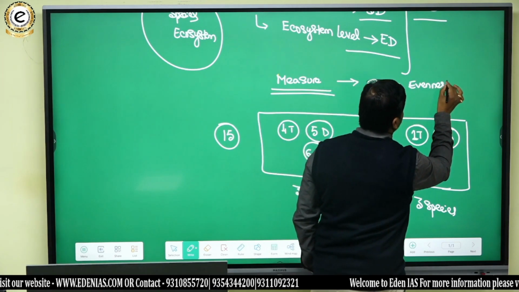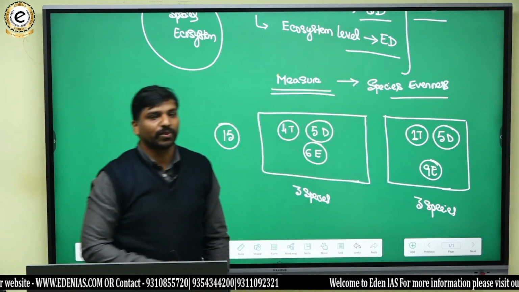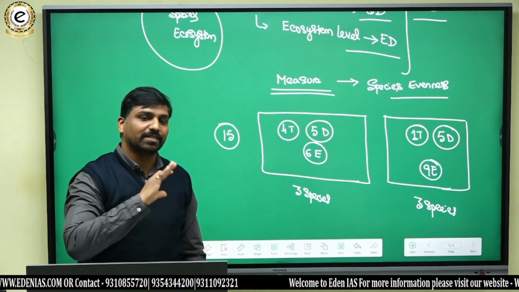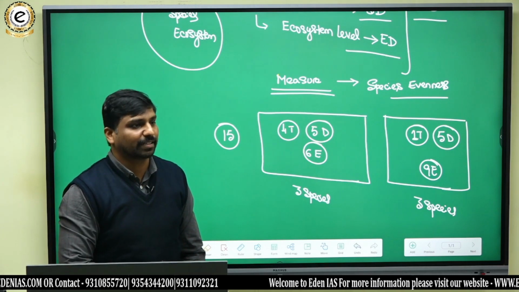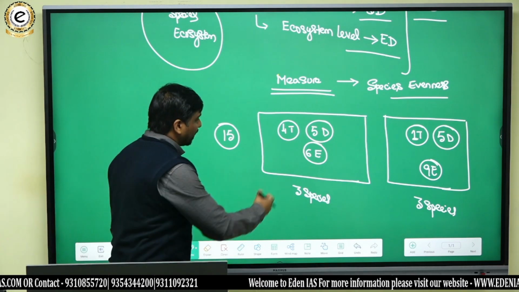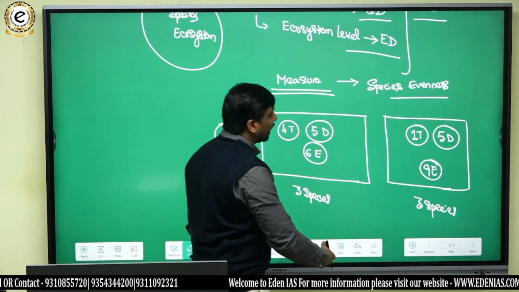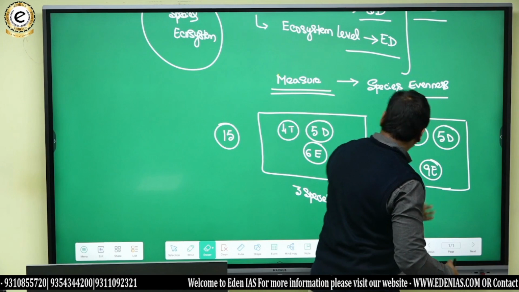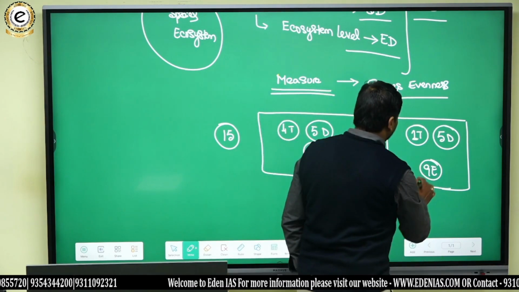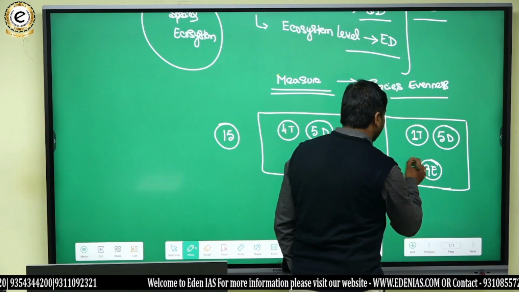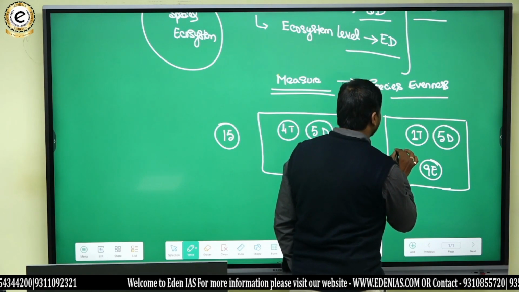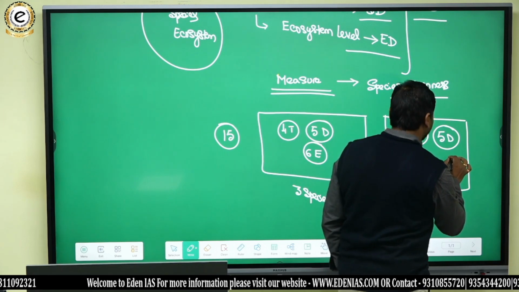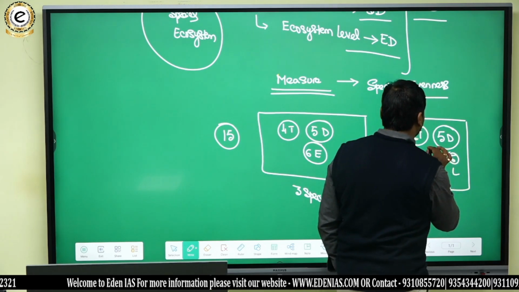evenness. Species evenness. The other measure of biodiversity is based on the number of species present in a particular region. For example, here we have 3 species, and assume that here we have still more, let us say 10 rabbits, 5 lions, and 6 monkeys.